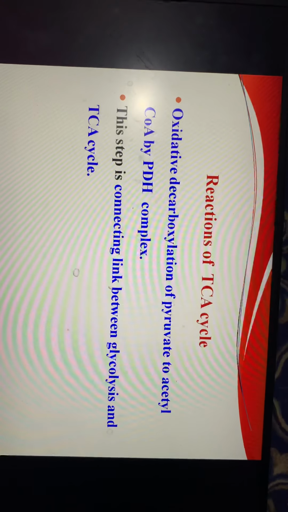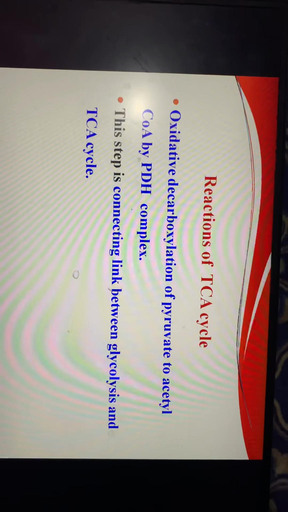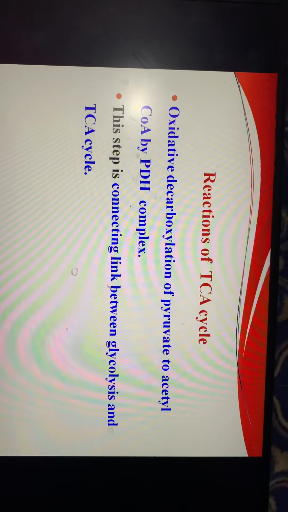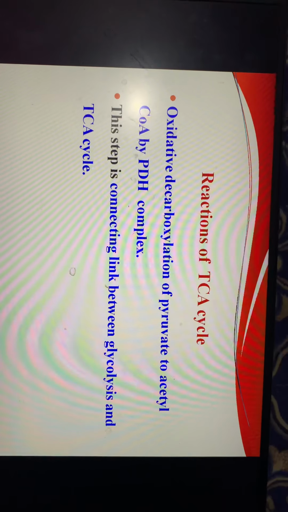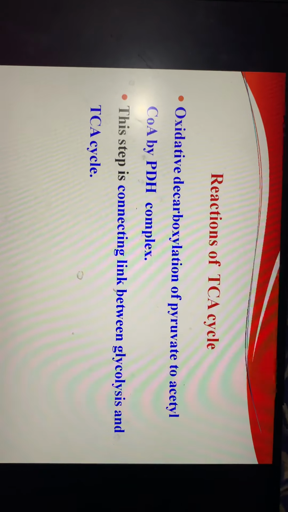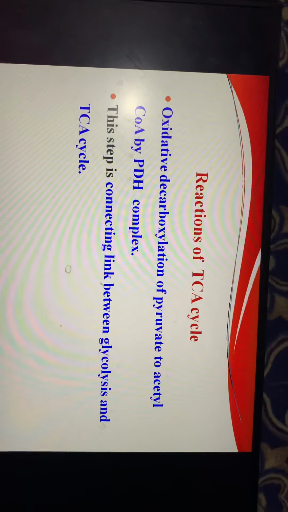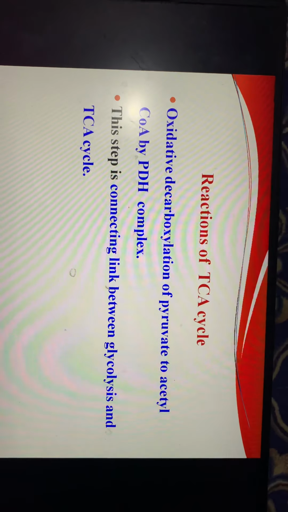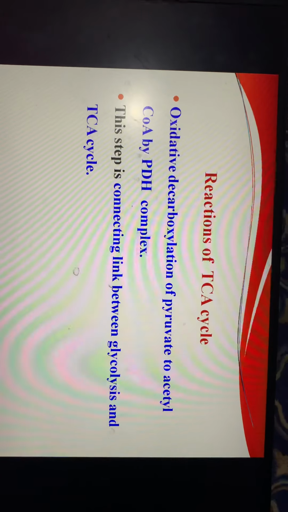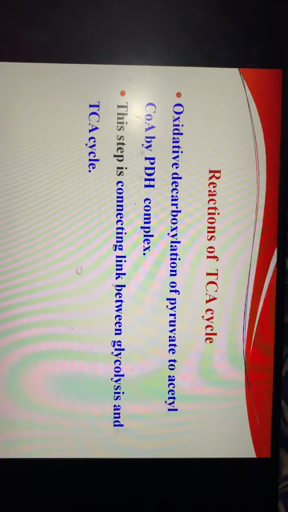Reactions of the TCA cycle involve oxidative decarboxylation of pyruvate, which is actually coming from the glucose, to acetyl coenzyme A by the PDH complex. We will talk about all these reagents, reactants, and products in detail. This step is called the connecting or linking step between glycolysis and the TCA cycle.